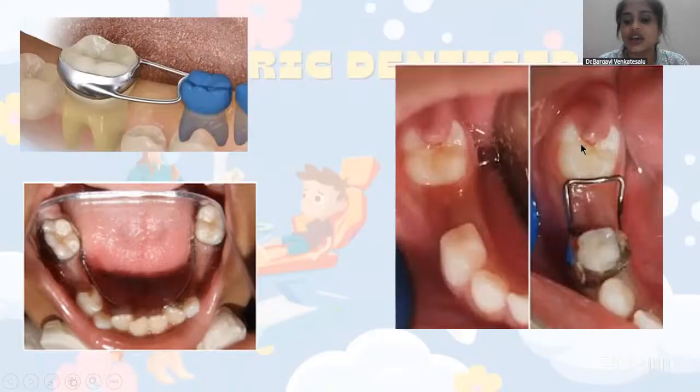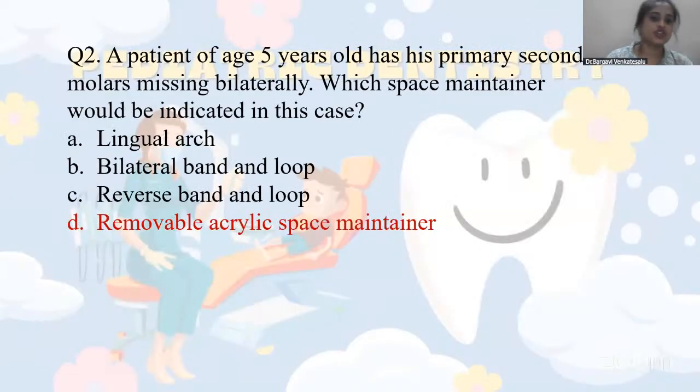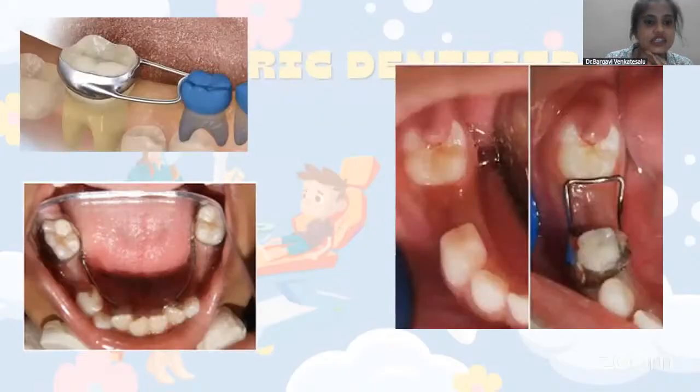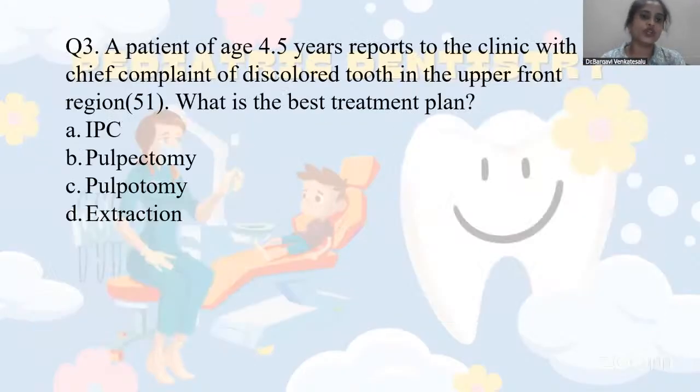So they have given the reverse band and loop. So in such cases, your band and loop is eliminated. So you can go for simple removable acrylic space maintainer. Now moving on to the third question.